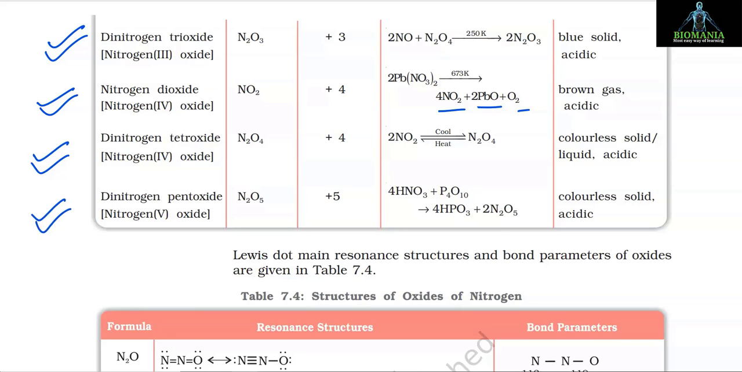Next one is dinitrogen pentoxide, and its formula is N2O5, and its oxidation state is +5, and the preparation method is 4HNO3 plus P4O10, and it forms 4HPO3 plus 2N2O5. Colorless solid it is, and its nature is acidic. Lewis dot structure, main resonance structure and bond parameters of oxides are given in Table 7.4.